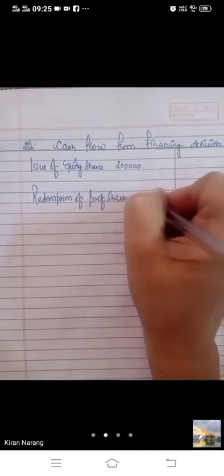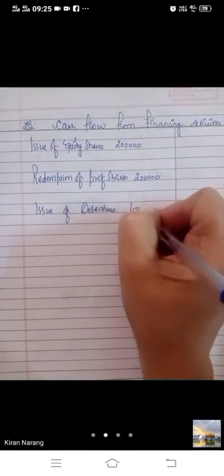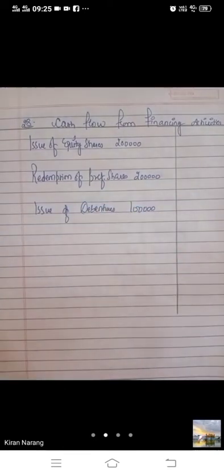Preference shares are redeemed, rupees 2 lakh. 2 lakh to 0 means 2 lakh. Then bache, issue of debentures. Issue of 14% debentures. 0 to 1 lakh means 1 lakh. Clear bache? These things show the issue and redemption.